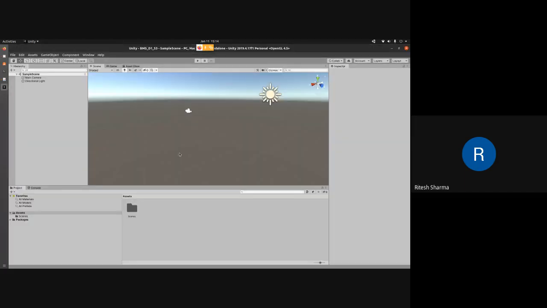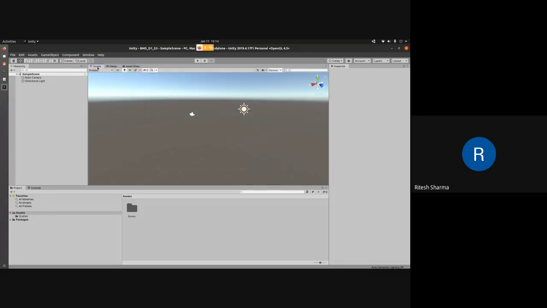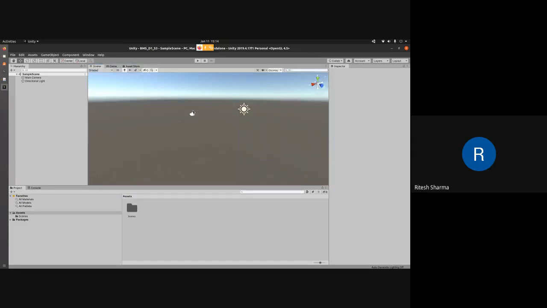It will open the editor window. Over here we haven't made any changes so far, so this is what all of you would be seeing. On top you will find three windows everybody will see. The first one is scene, second one is game, third one is asset store. Okay, so scene is where you do all the physical